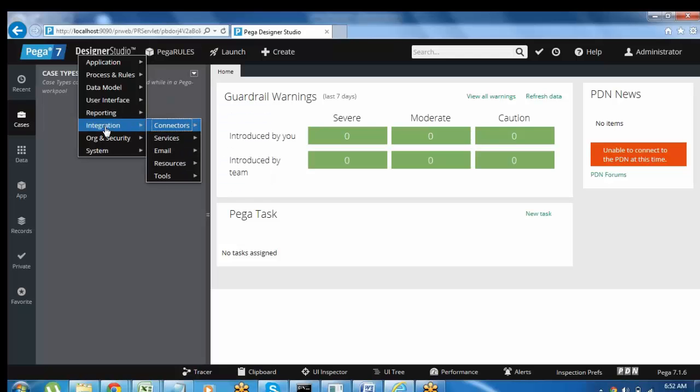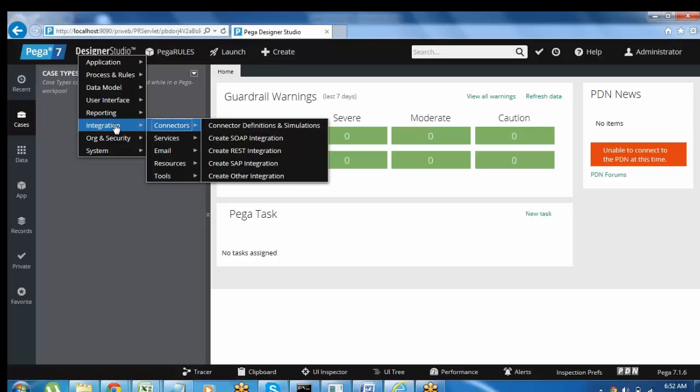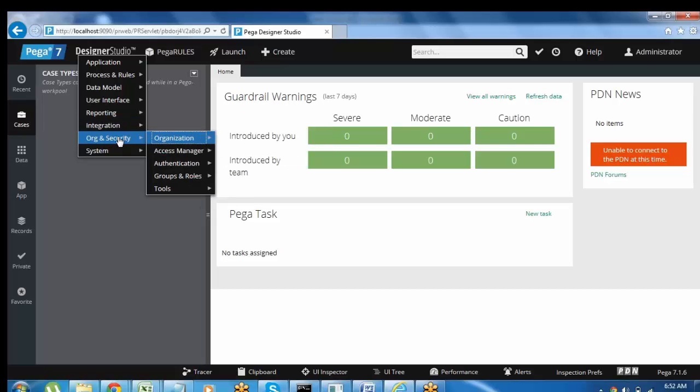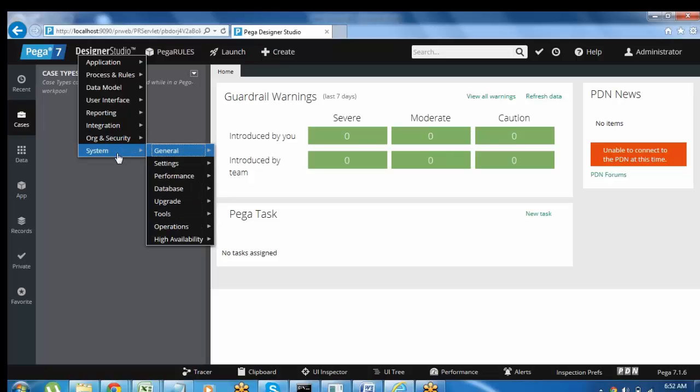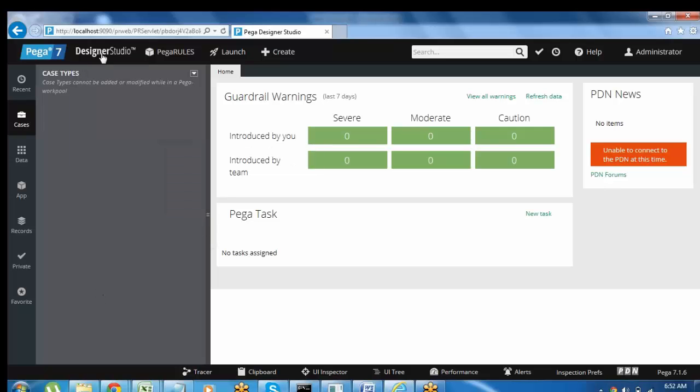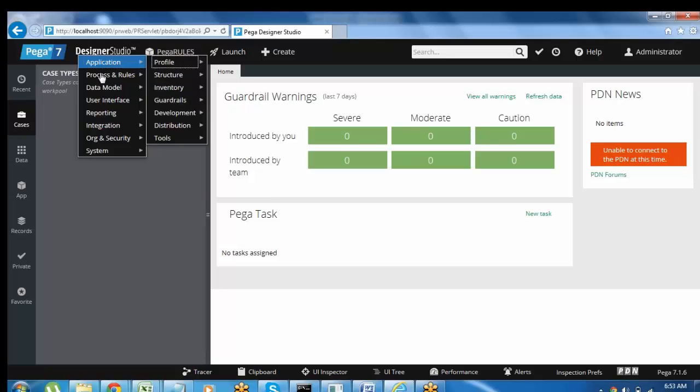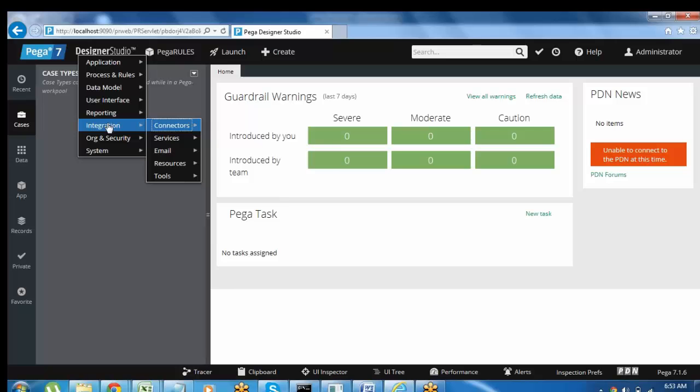Integration has the connector wizard, service wizard, and email configuration wizard. All those wizards come under the integration category. Organization and security contains organization settings only, and we will not use this. System contains system settings. If you want to change any settings within the application, we can go to the system category. This is what we call Designer Studio. Under it, mainly we will use the data model wizard and the integration wizard.